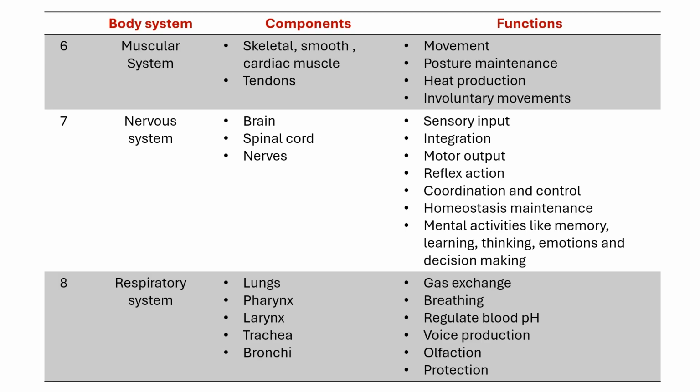Next is olfaction. Nose is also a part of the respiratory system, right? Olfactory receptors are present inside our nose. When air enters the nose, small particles in the air stick to these receptors and send signals to the brain. And the brain processes this and recognizes various types of smells. Last is protection. Tiny hairs present inside our nose and the cilia present in the airways trap the dust and dirt particles, thereby protecting our respiratory system.